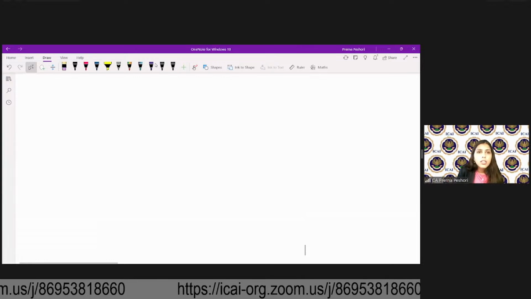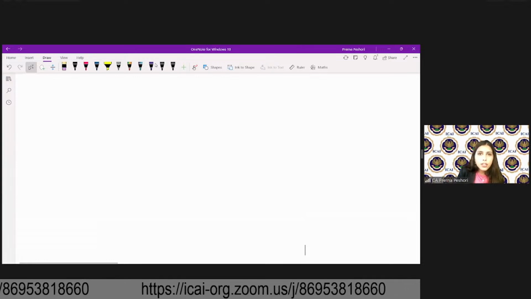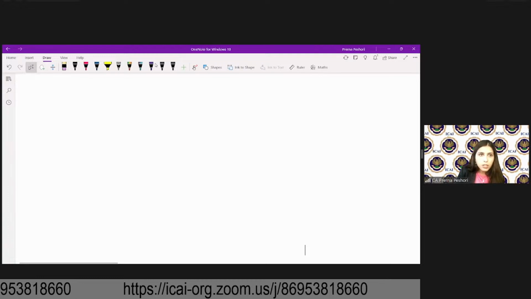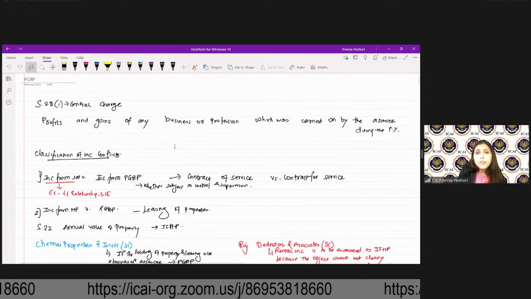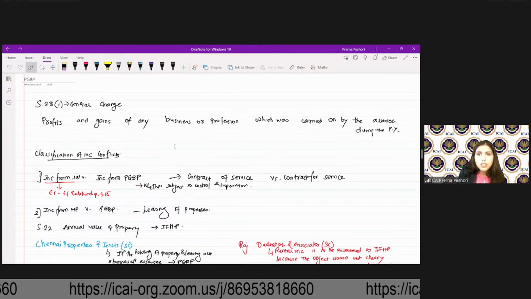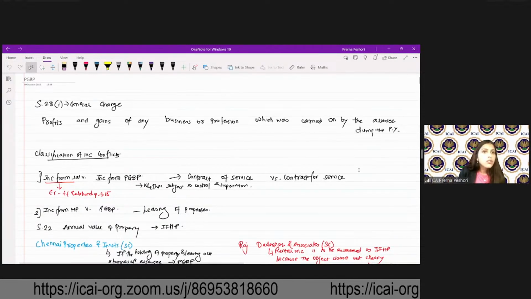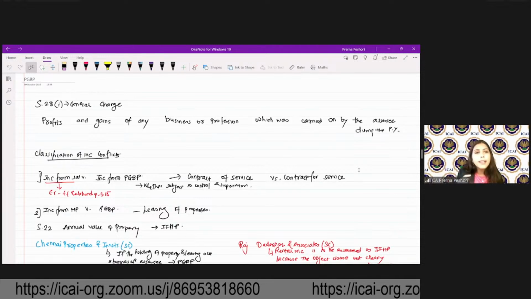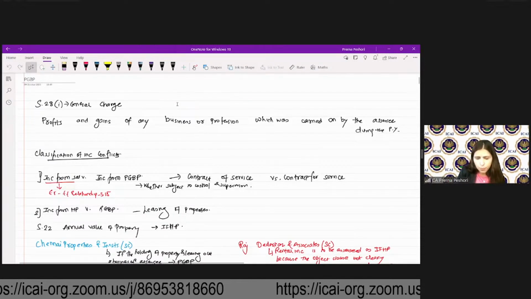Okay. So now we'll go to the PGBP students. Under PGBP, we'll start with section 28. We'll start with 28.1, which is the general charge. What it says is profits and gains of any business or profession which was carried on by the assessee during the previous year. So what do we understand by the profit and gains of any business or profession?